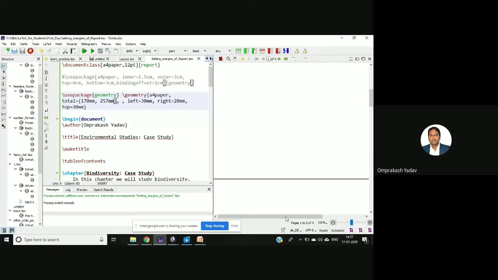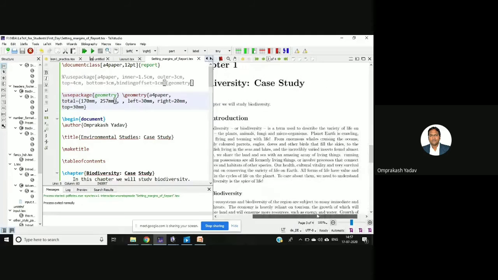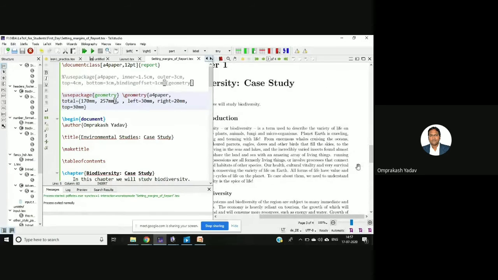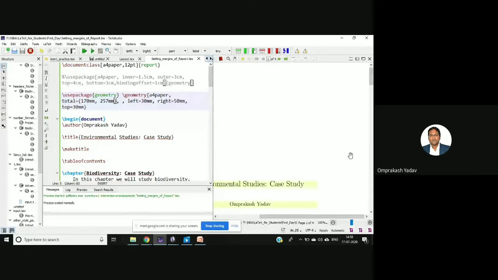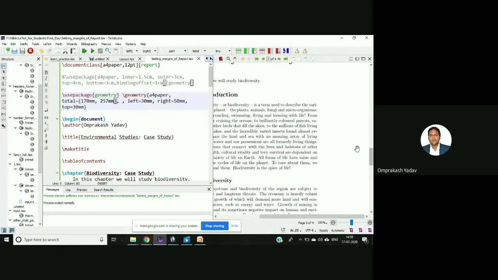Now see the margin, it's 20. Earlier it was 50. Let me show you again. Now 50. Now see the margin is 20. I'm changing to 50. Run it again, and see the changes. Okay, so now it is 50. So like this, you can make the changes.